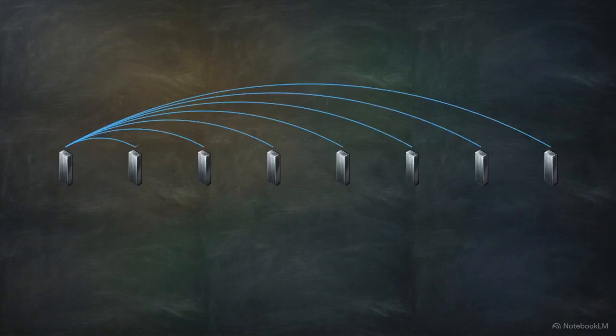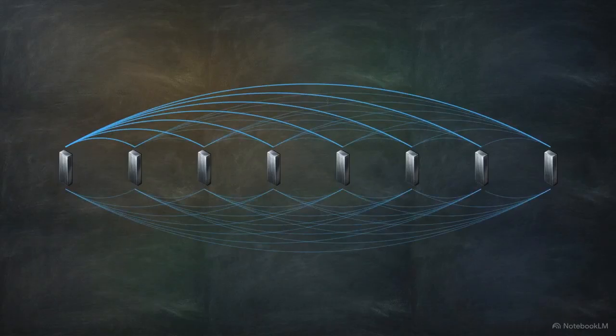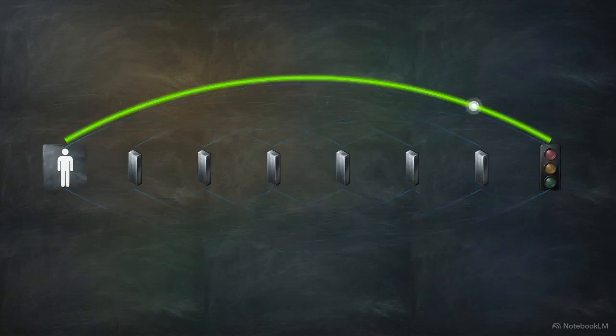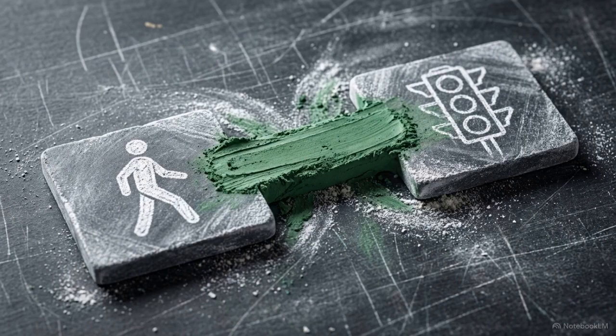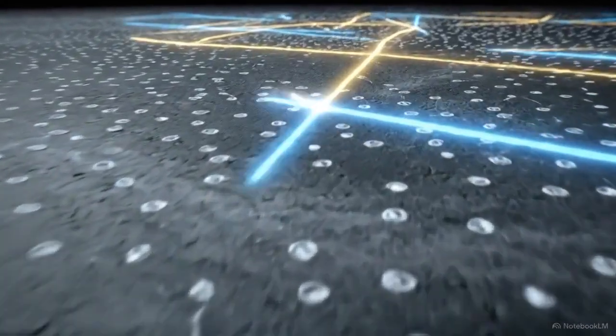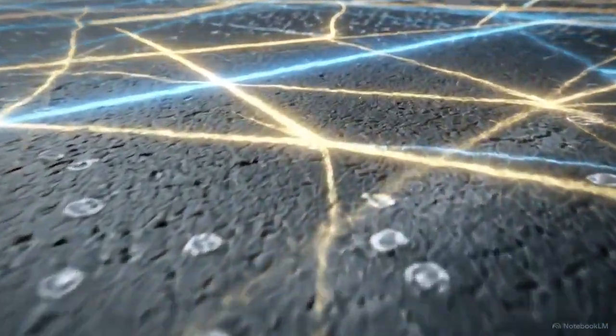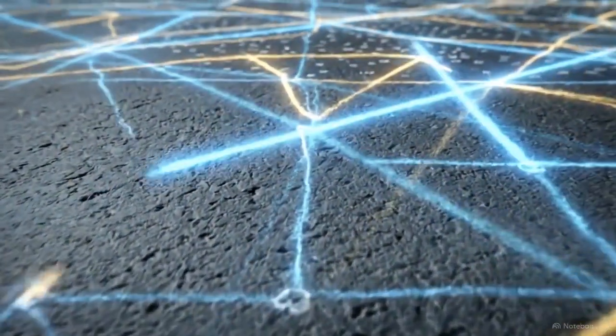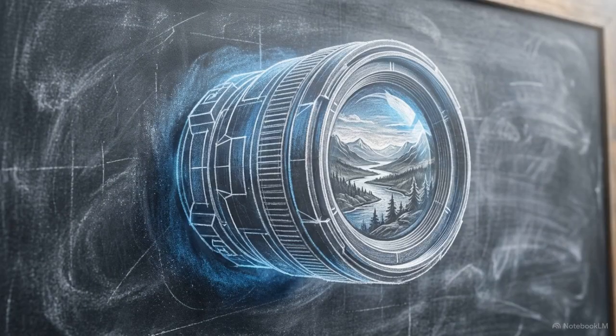Self-attention calculates a relationship score between every single patch and every other patch simultaneously. The physical distance between the pedestrian token and the traffic light token no longer matters. Spatial distance is irrelevant because the relationship is established in a single routing step. This global web of attention is more efficient than the deep, decaying sequential layers required by a CNN. By replacing the local kernel with global self-attention, Vision Transformers achieved full context from the very first layer. They solved the long-range dependency problem and changed the trajectory of computer vision.